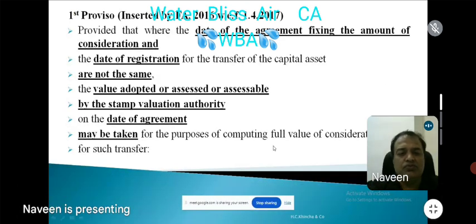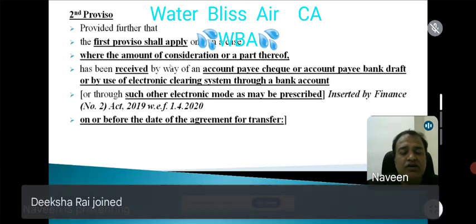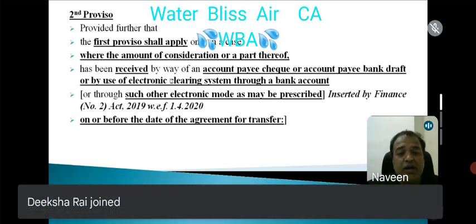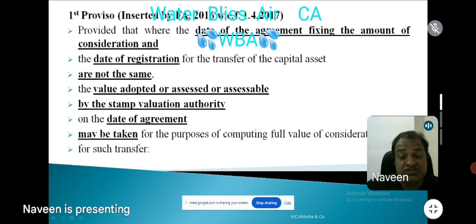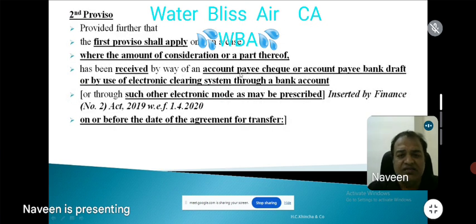Again, now, where the amount of consideration or part thereof has been received by an account payee check, account payee bank draft, or by use of electronic clearing system, and such other electronic mode that is applicable with effect from 1st April 20, like your credit card, etc. What else is there? Paytm, Google Pay, UPI, all. On or before the date of agreement for transfer. Here the word used is agreement for transfer. Nowhere is the word sale agreement used, so be crystal clear. That takes care of the first proviso and second proviso.